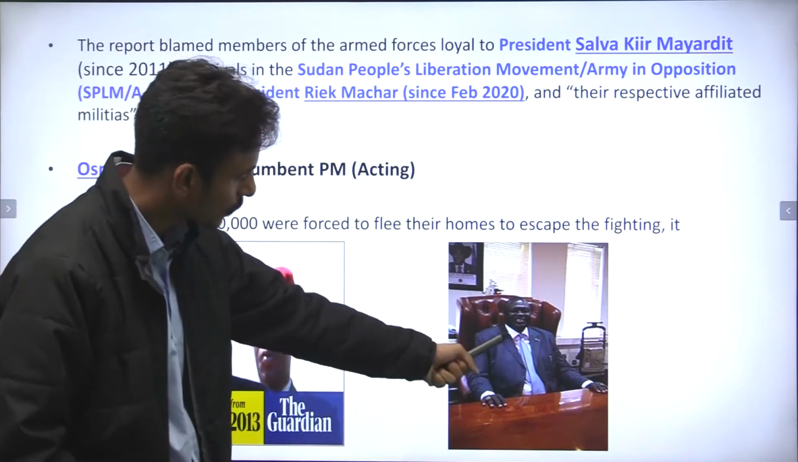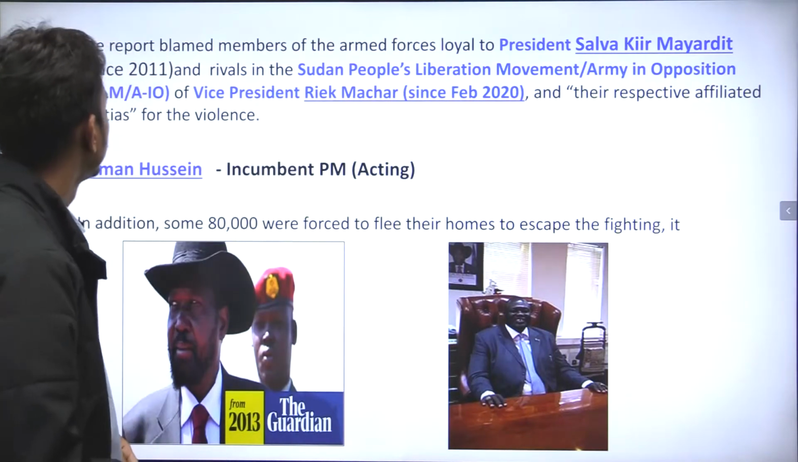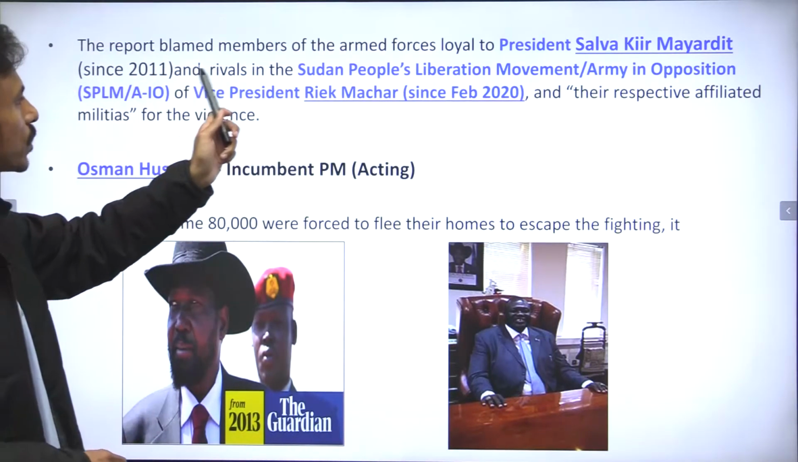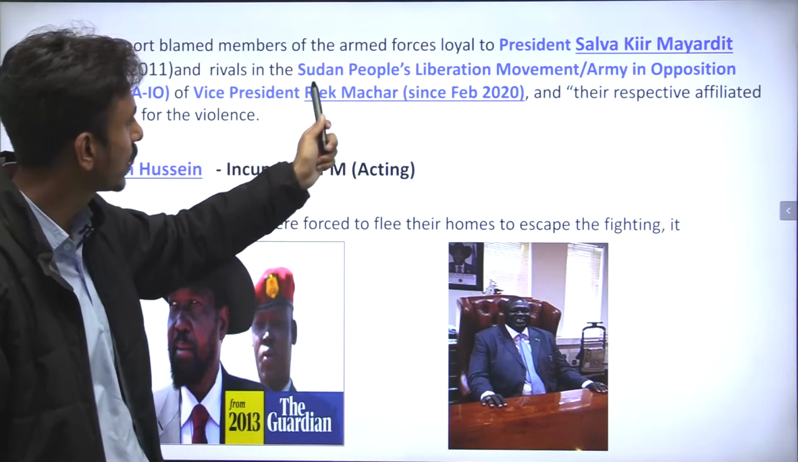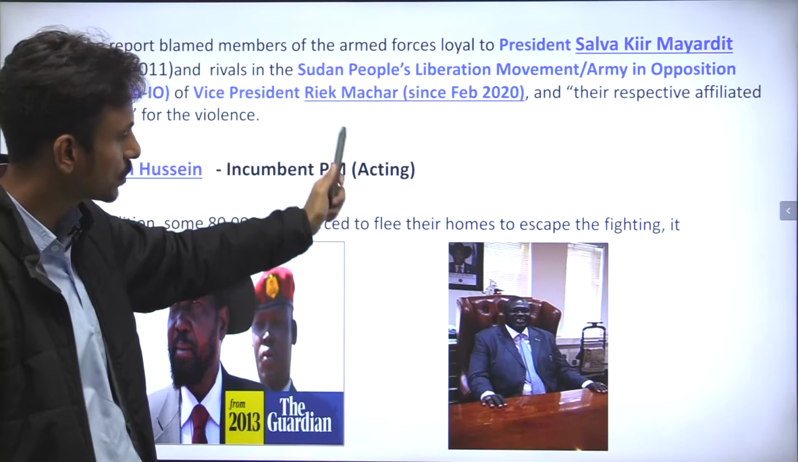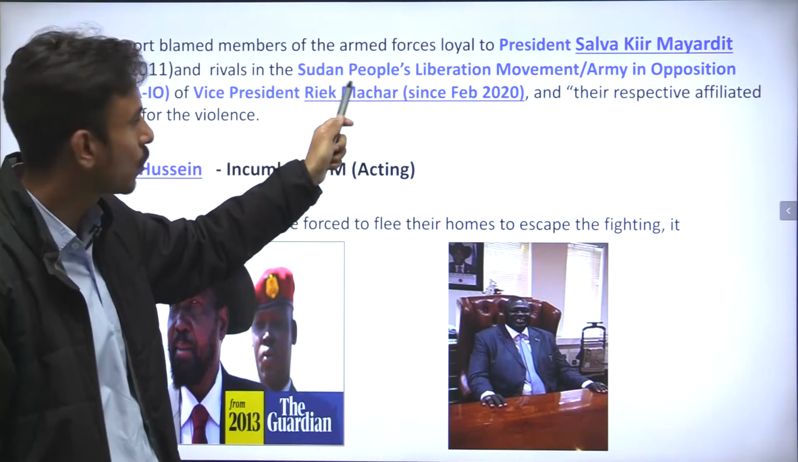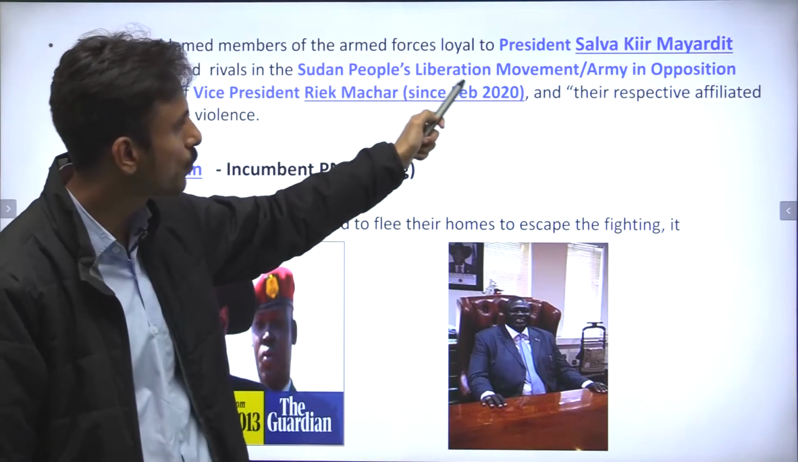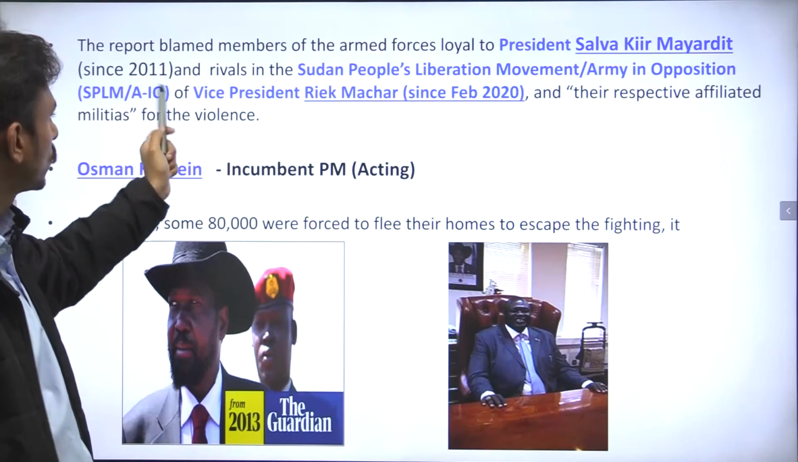Now, the followers of the vice president Riek Machar started a party or a movement called the Sudan People's Liberation Movement. I repeat, the followers of the vice president of South Sudan, Riek Machar, started a party called the Sudan People's Liberation Movement Army in Opposition, right? Also called SPLM-IO, right?